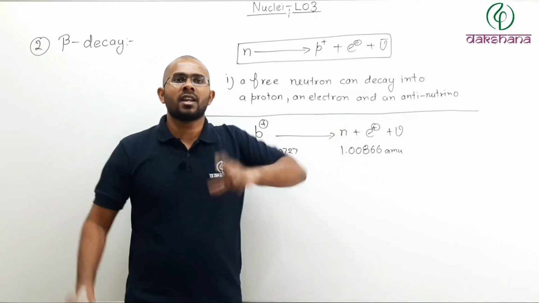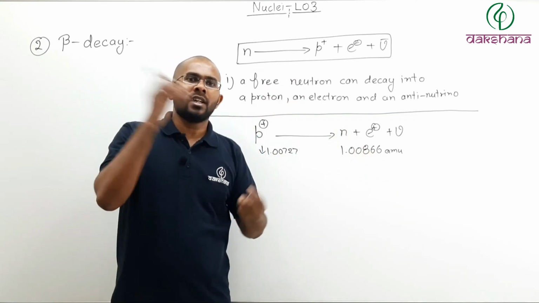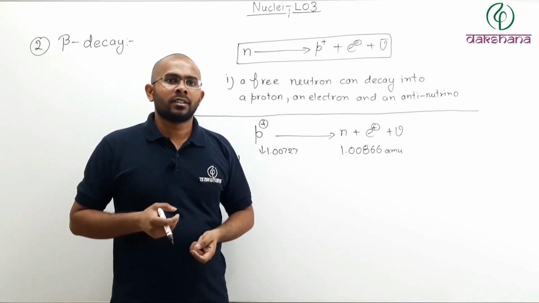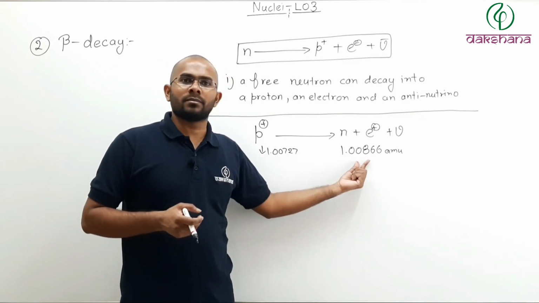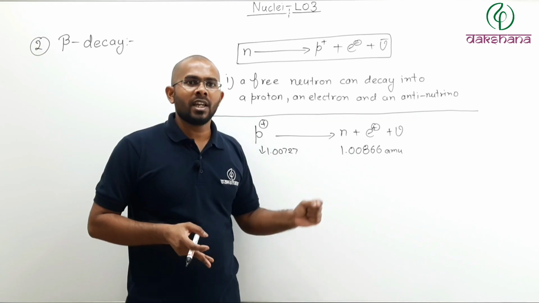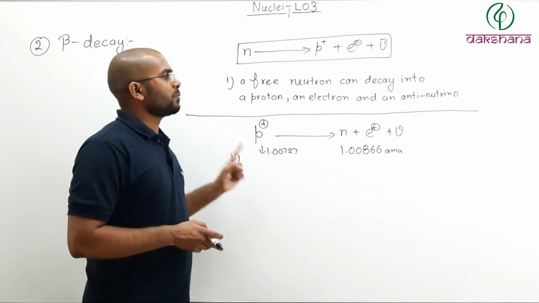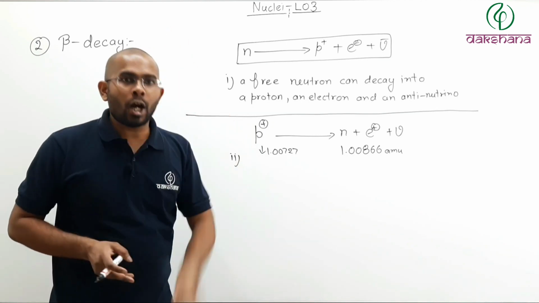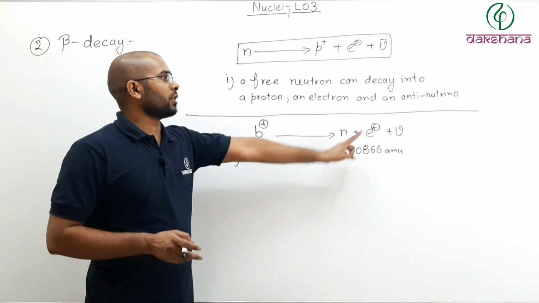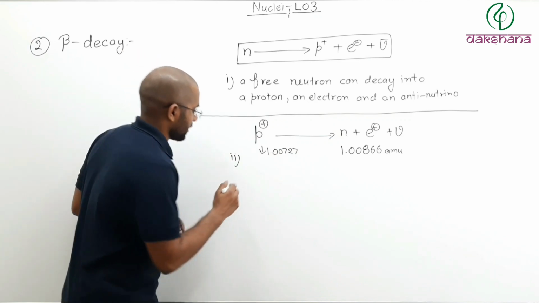Free proton means it is free. There is nobody supplying anything. So from where will that mass come? There is no source. Meaning if you have a free proton, then that free proton cannot change itself into a neutron plus a positron. So what you will write?